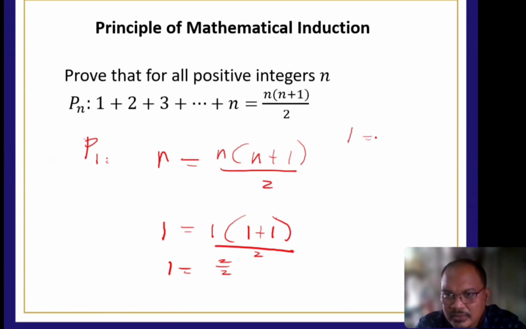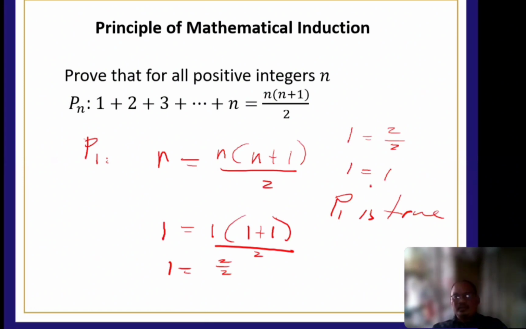So 1 is equal to 2 all over 2, or simply 1 is equal to 1. Then we have P sub 1 is true. So true siya. If P sub 1 is true, then proceed to your proving. So anong susunod? So step number 1 po natin yan.